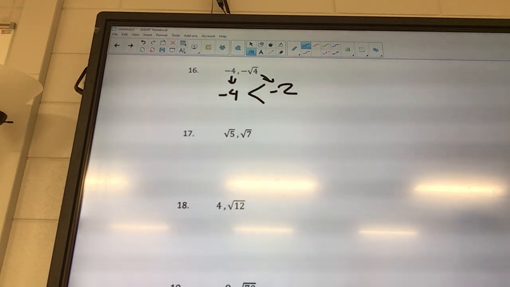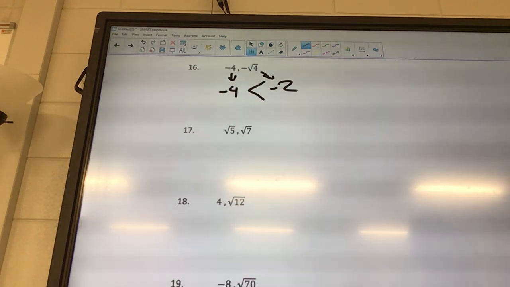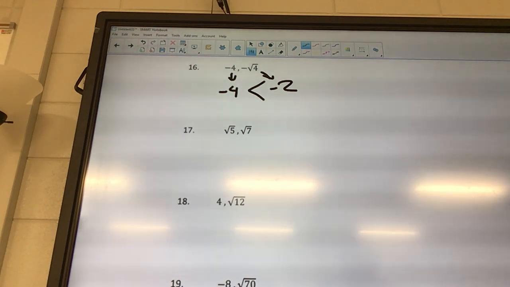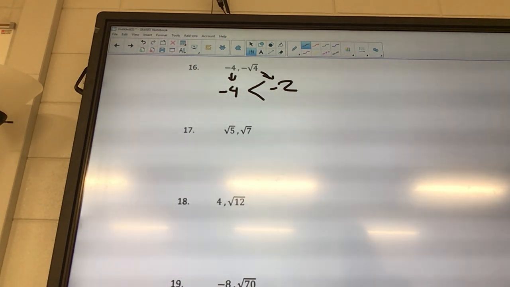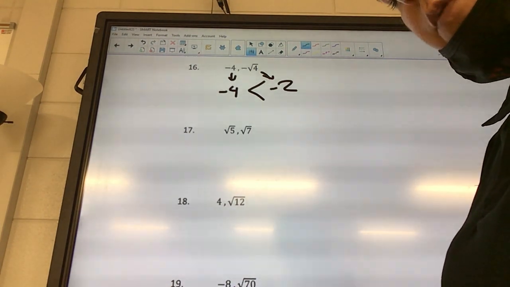17, square root of 5 and square root of 7. What is bigger? What'd you get for square root of 5?